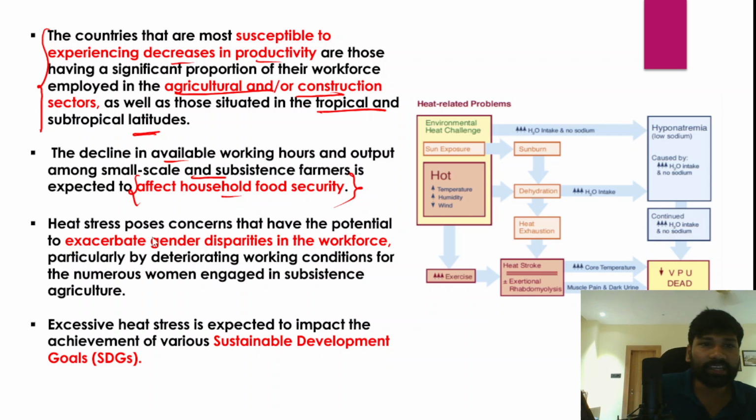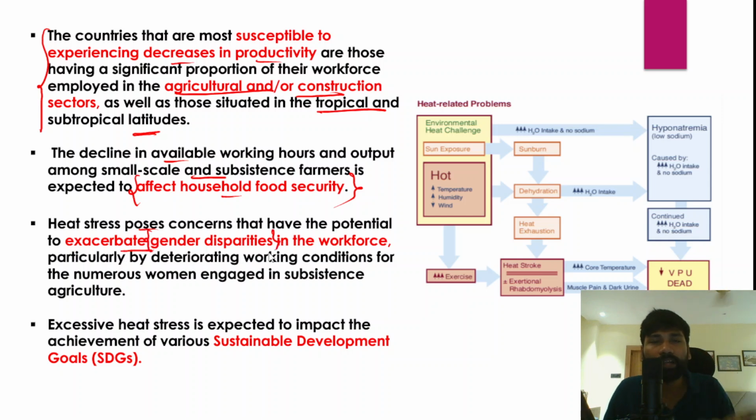And in fact, heat stress actually poses concerns of exacerbating gender disparities also, because when we look into the impact of heat stress on men and women, it also creates huge differences. There are a lot of gender disparities with respect to the impact of heat wave on both men and women workforce. Okay, so this is expected to deteriorate the working conditions of numerous women who have been engaged in subsistence agriculture.